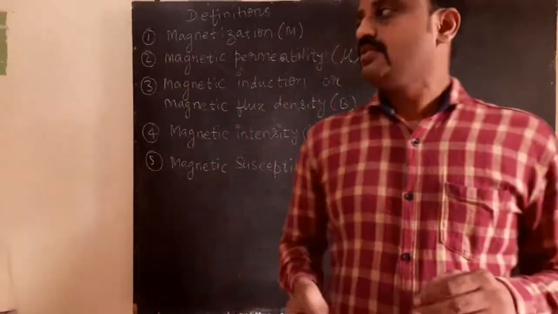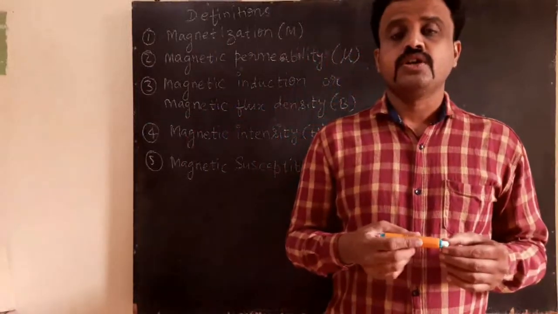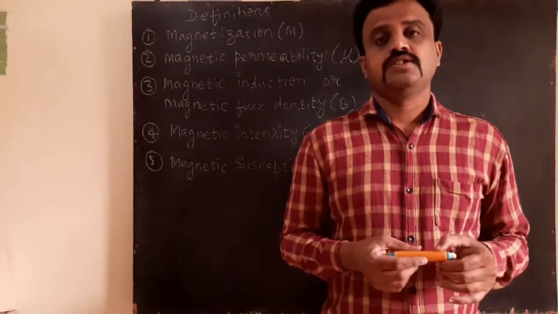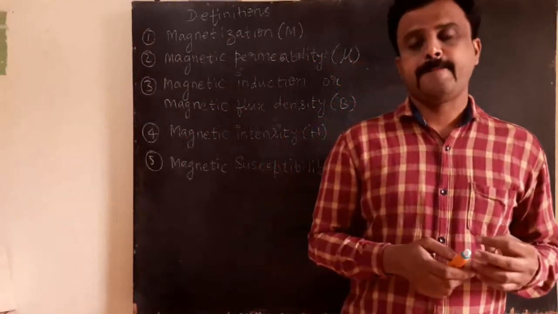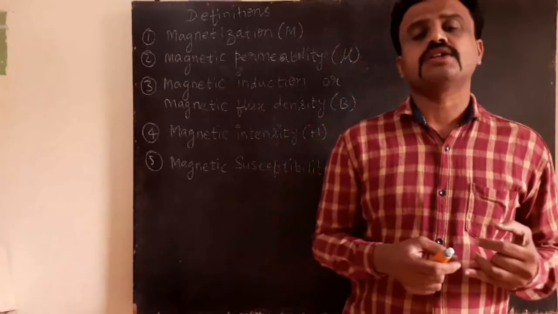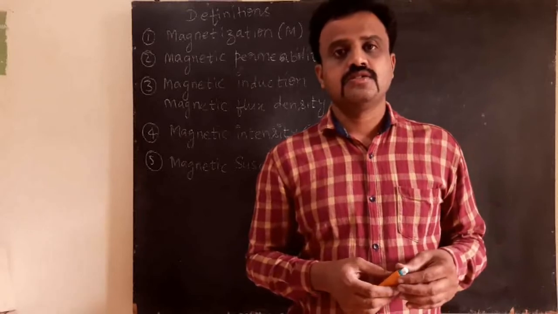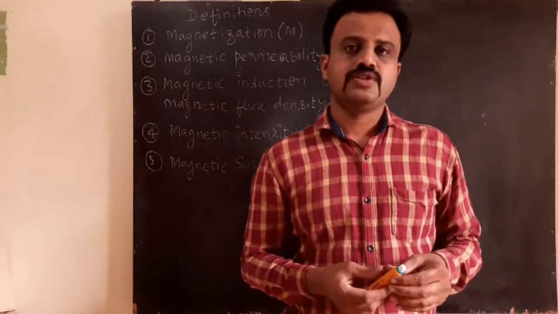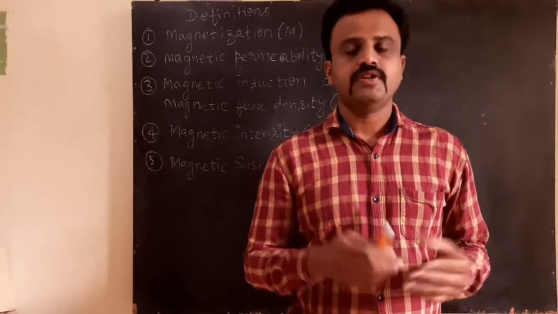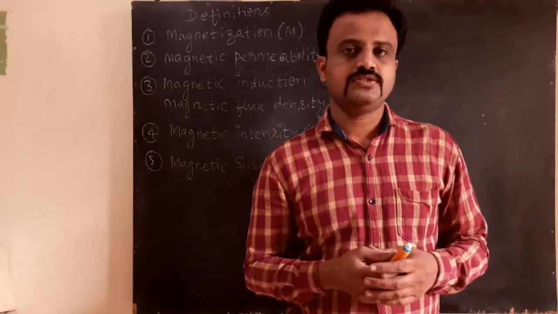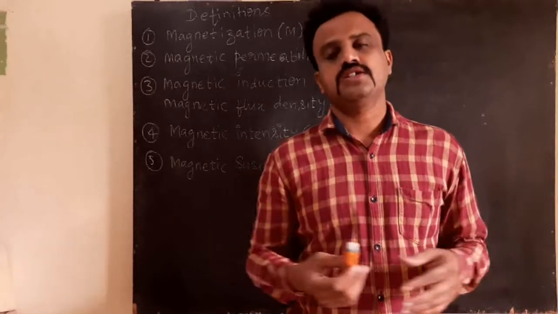Well, now let's move on to understand various definitions related to magnetism. The study of magnetism in physics plays an important role in understanding the nature of materials. When you look at the materials in nature, you have thousands of varieties of materials.